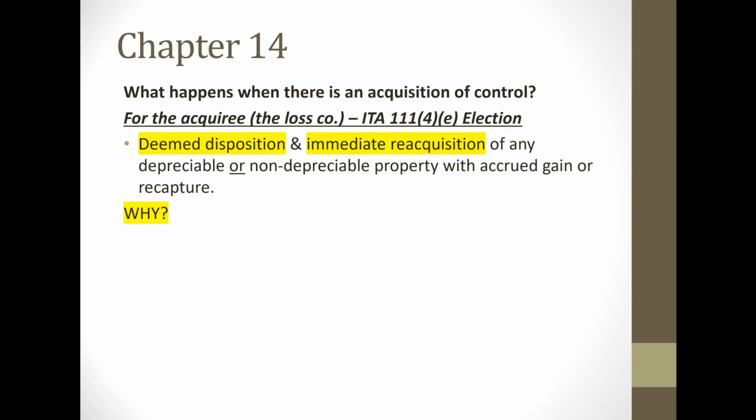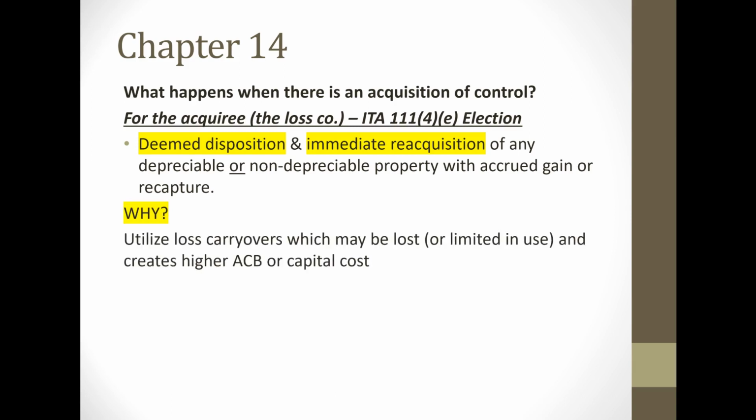Now, why would a company want to do this? Well, this way, with a deemed disposition, it's going to create a capital gain, 50% of that is taxable, or it could create recapture, which could allow the acquiree to use up some of those loss carryovers that may be lost or limited in use going forward. And that will create a higher cost base for that particular asset.